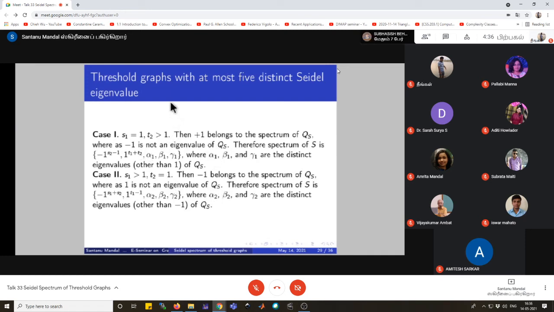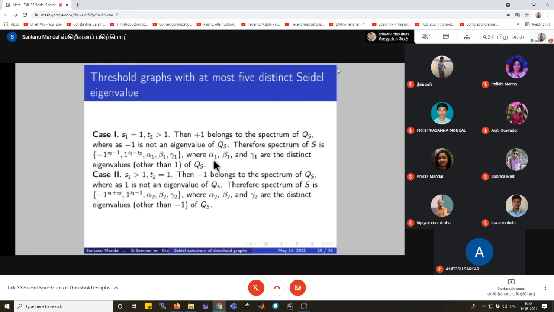So in the first case, we take s1 equals 1 and t2 strictly greater than 1, and we have already proved that when s1 is 1, then plus 1 will be in the spectrum of QS, and when t2 is greater than 1, then minus 1 cannot be the eigenvalue of QS. So therefore the spectrum of S will be minus 1 with multiplicity s2 minus 1 and plus 1 with multiplicity t1 plus t2, and the remaining three eigenvalues will be alpha 1, beta 1, gamma 1, where alpha 1, beta 1, gamma 1 are the distinct eigenvalues of QS which are not equal to plus 1.